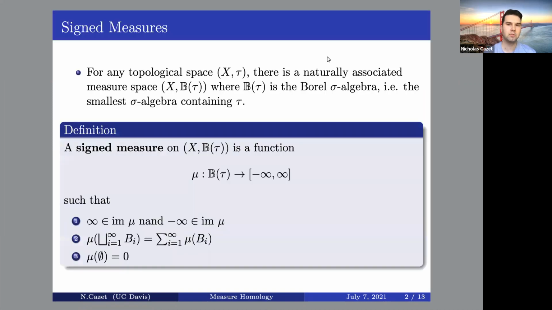For any topological space, I can take the topology and generate a Borel sigma algebra. And from there, I can define a signed measure, which is like a measure, except I'm allowed to take on negative values, although I'm not allowed to take on both positive and negative infinity.